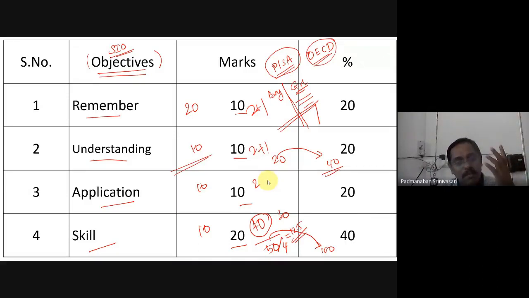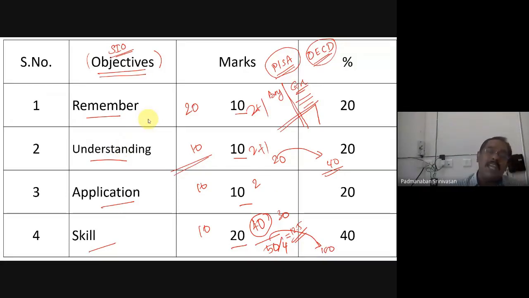Okay, I think you can understand what I am telling. If I am asking a question about Benjamin Bloom's, discuss about the educational taxonomy of Benjamin Bloom. If this is an essay question, this is a 10-mark question. If I am asking the same question in your exam, what is the level of that question? Remember.